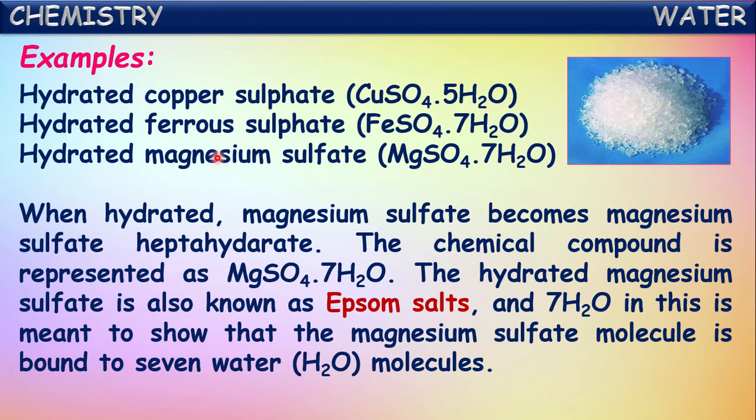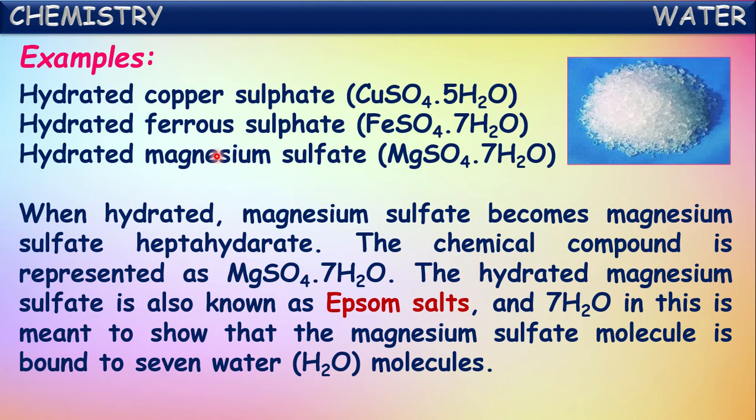Magnesium sulfate, MgSO4 7H2O, is also called Epsom salt. And the 7H2O in this molecular formula is meant to show that the magnesium sulfate molecule is bound to 7 water molecules. So in the chemical formula, it is represented along with MgSO4 7H2O.